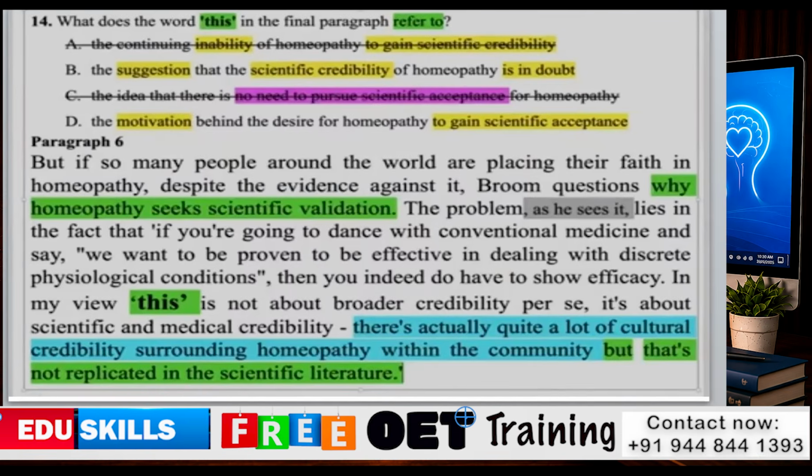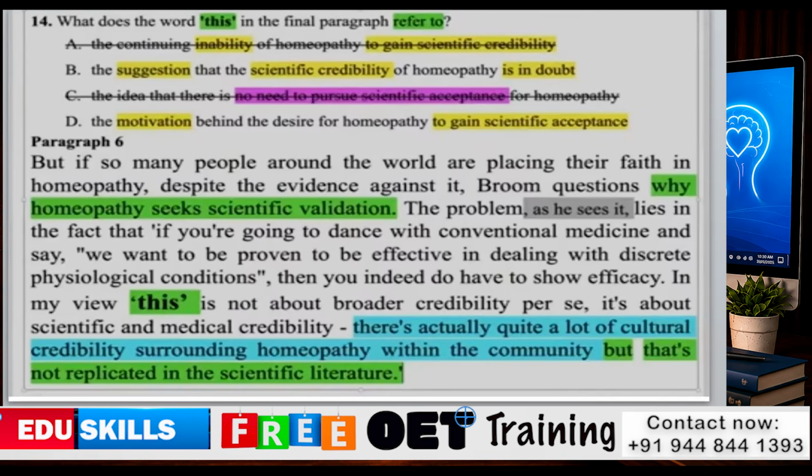And answer option C also shows the opposite of the controlling idea: that there is no need to pursue scientific acceptance for homeopathy. But in the topic sentence it is given: but if so many people around the world are placing their faith in homeopathy, despite the evidence against it, Broom questions why homeopathy seeks scientific validation.